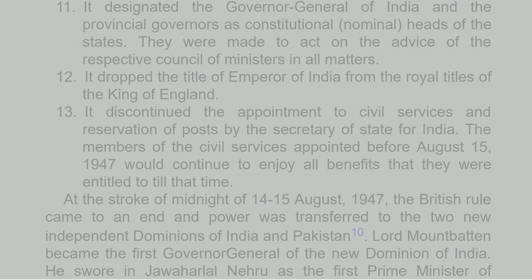11. It designated the Governor-General of India and the provincial governors as constitutional, nominal, heads of the states. They were made to act on the advice of the respective Council of Ministers in all matters. 12. It dropped the title of Emperor of India from the royal titles of the King of England. 13. It discontinued the appointment to civil services and reservation of posts by the Secretary of State for India. The members of the civil services appointed before August 15, 1947 would continue to enjoy all benefits that they were entitled to till that time.